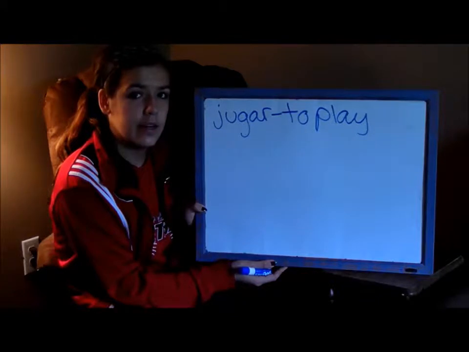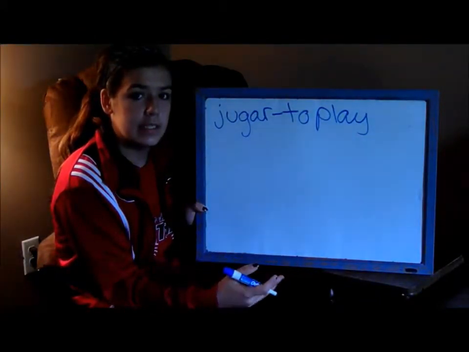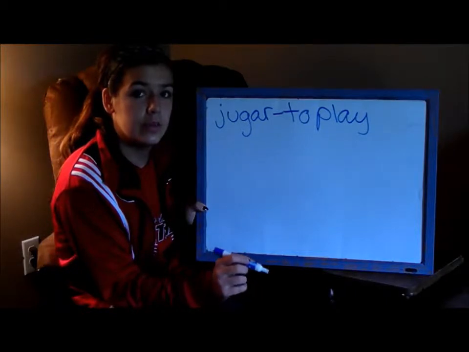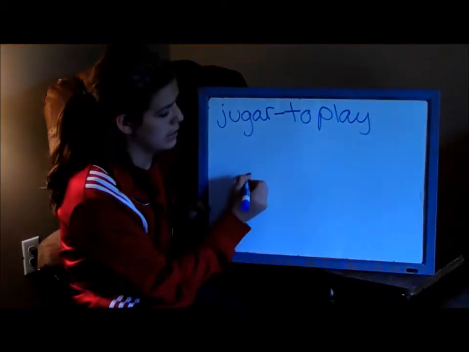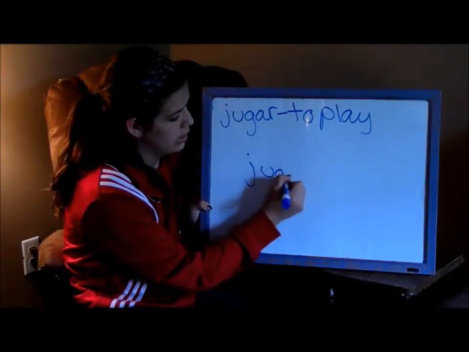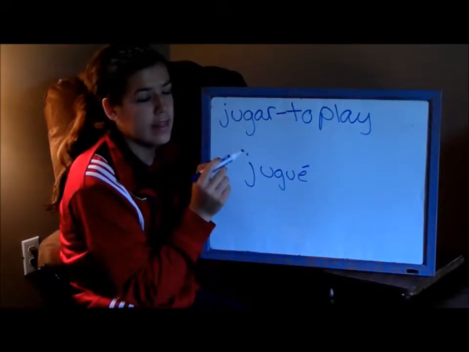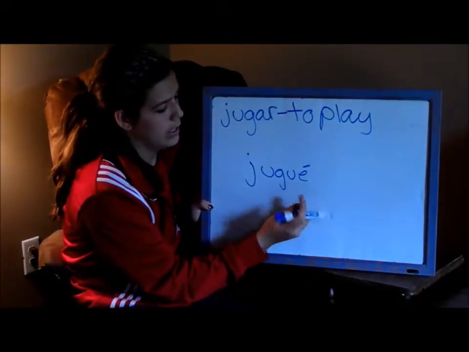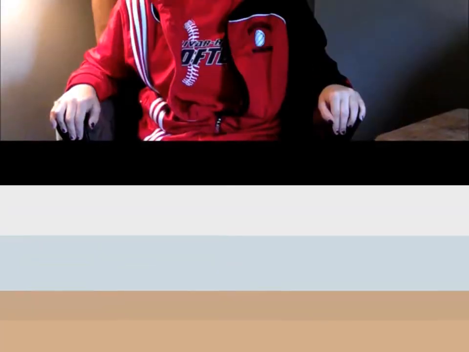Jugar is a GAR verb, so like the other GAR verbs, it has an irregular yo form, which is jugué. G-U-E with an accent is the ending. So you spell it like this: J-U-G-U-E with an accent. You just drop the A-R, and then you put in U and E with an accent, and that's it for all GAR verbs.